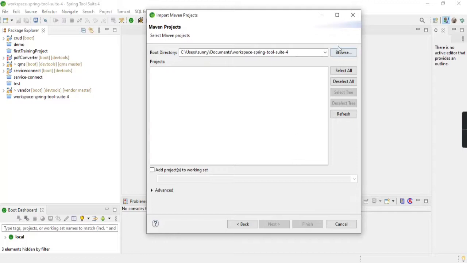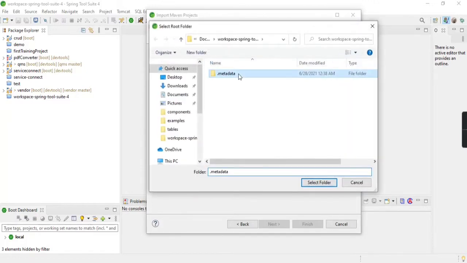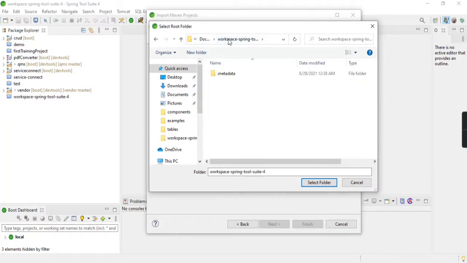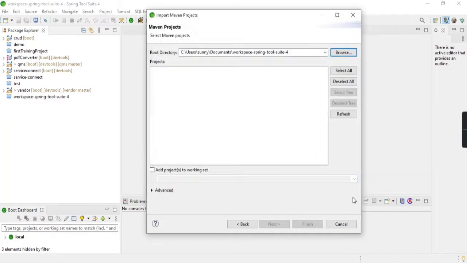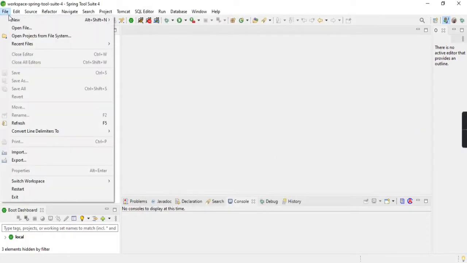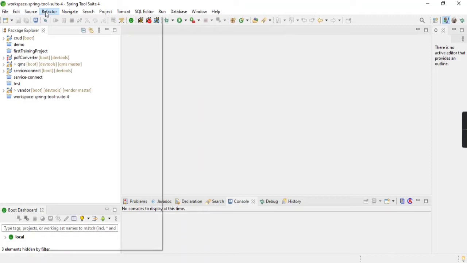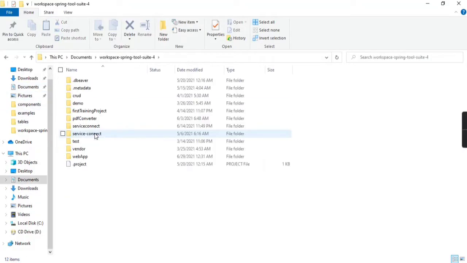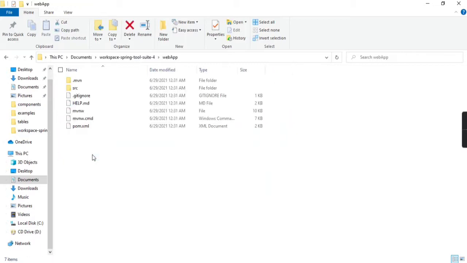Actually it is not visible, there's some issue with this. Import. Okay, let me see under the documents, Spring Tool Suite 4 web app.